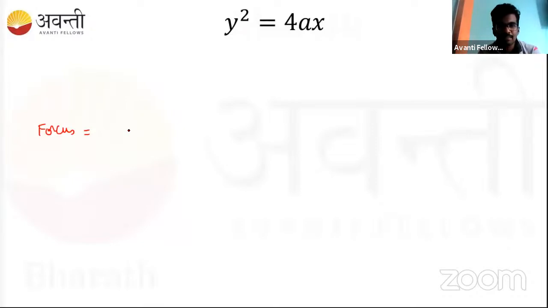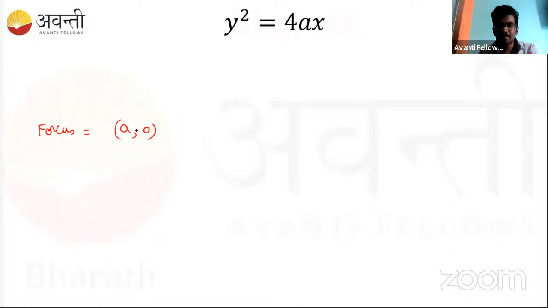The point, the fixed point. What is the fixed point for this given equation? I'll call this a parabola. A comma 0, very good. Is it A comma 0? All of you agree? So you'll get A comma 0. Very good. That's the correct answer.